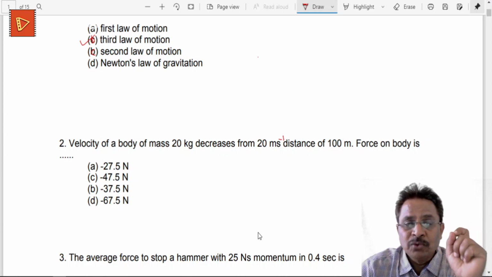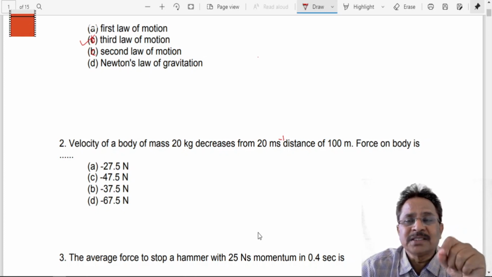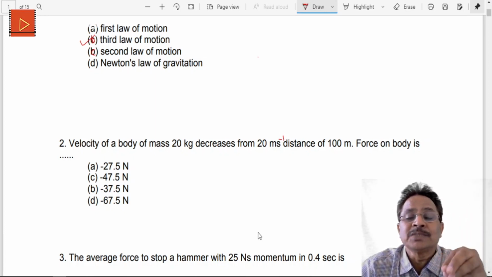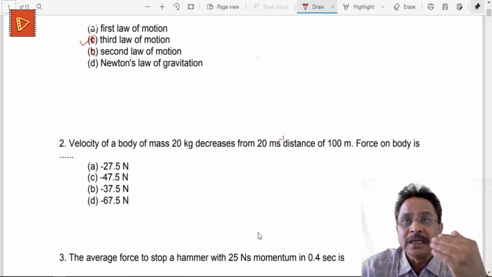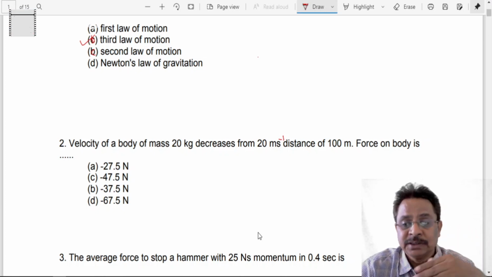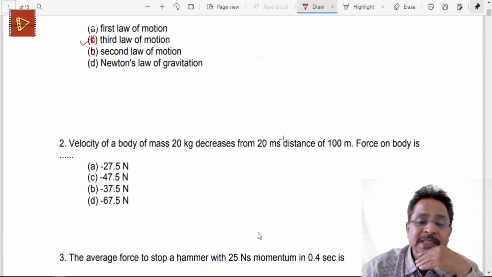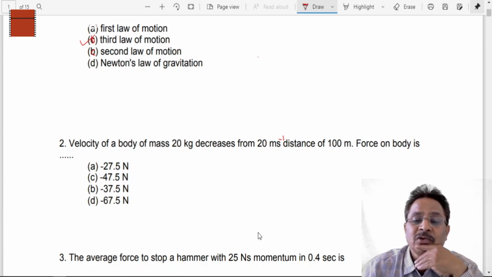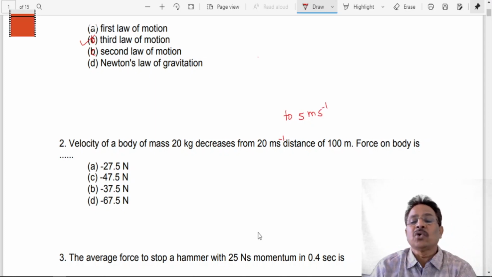Now most of you could not solve this problem because some of the data given here is inappropriate or insufficient. We have been given the initial speed, but not the final speed after the object covers a distance of 100 meters. To get a correct answer, we need the 20 kilogram mass to decrease from an initial speed of 20 meters per second to a final speed of 5 meters per second. Then you will get a correct answer from the given options.